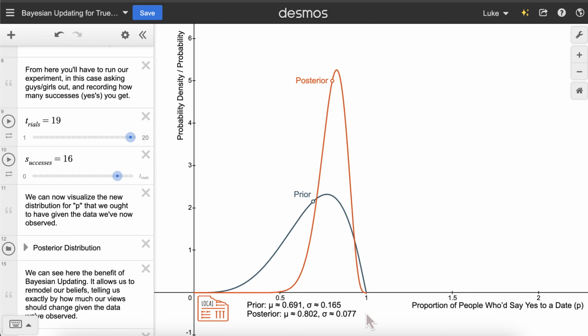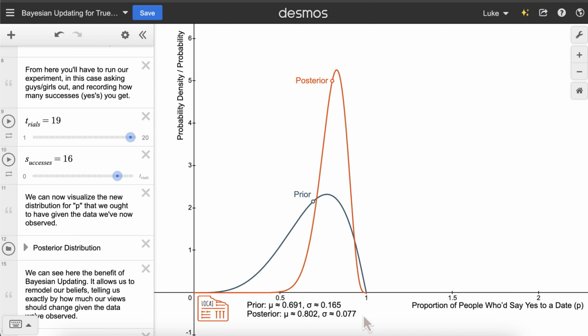We can see this displayed down here. Whereas the standard deviation of our prior distribution is 0.165, the standard deviation of our posterior is under half of that at 0.077. This isn't necessarily the case, that no matter what, if you add a new data point, your standard deviation will decrease, but it is the case in the long run. As we collect more and more data, we single in on a smaller range of values that serve as plausible true proportions.